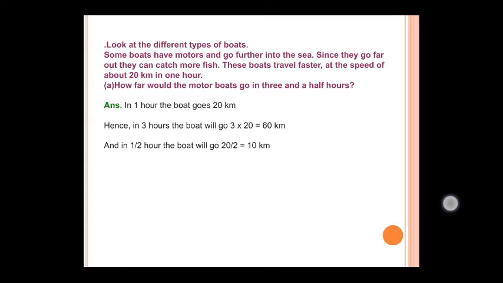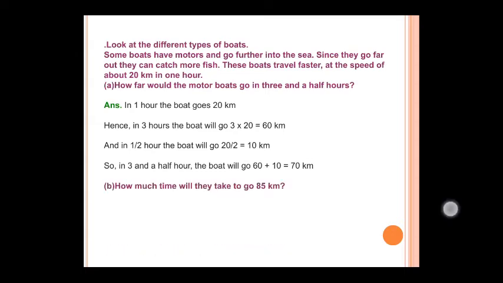In half hour the boat will go. See, half hour means you already know 1 hour it will travel 20 kilometer. Half hour how much it will take? So you have to make it half, you have to divide. So 20 divided by 2, that is 10 kilometer, right? And here 3.5 hour the boat will go, so for 3 hours 60, for half hour 10, so 60 plus 10 is totally 70 kilometer. So 3.5 hour it will travel 70 kilometer.